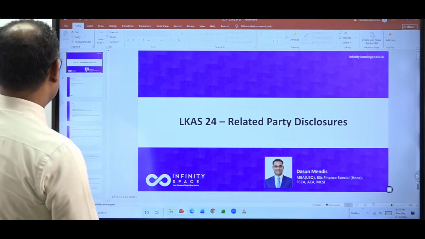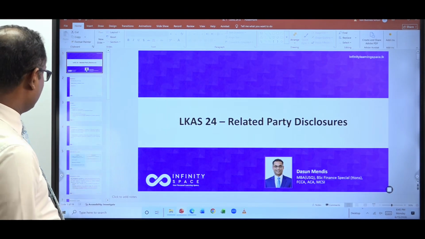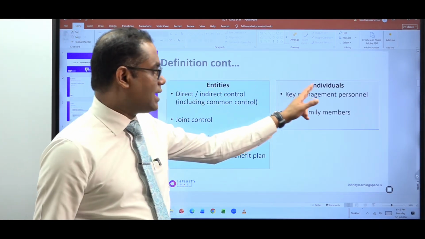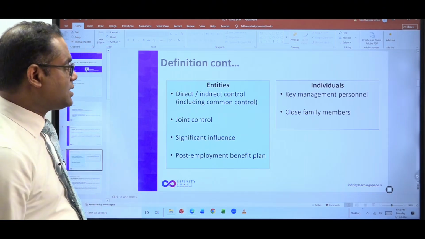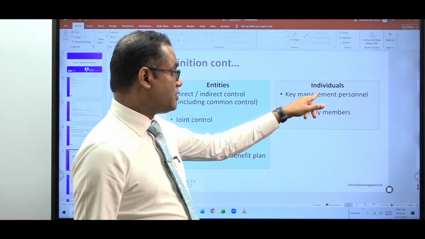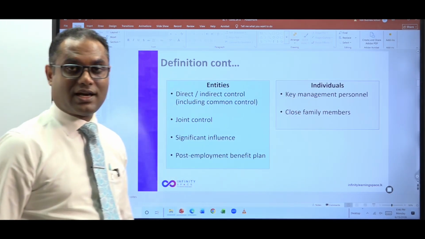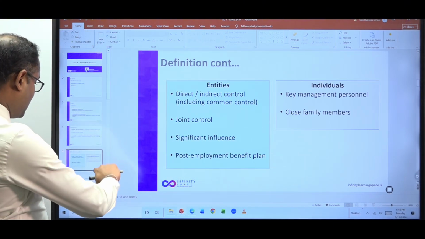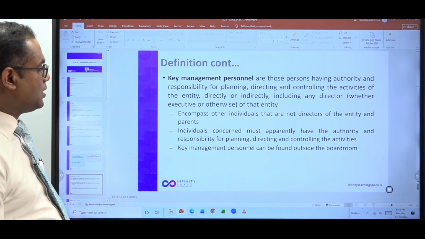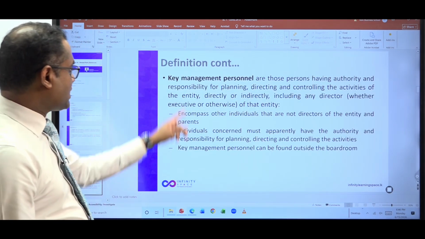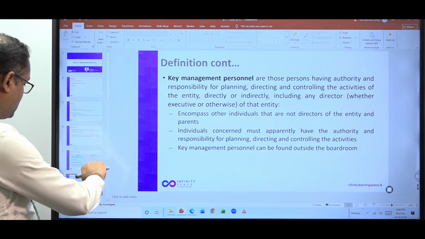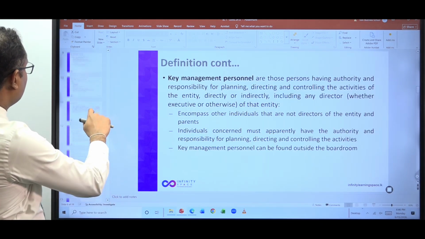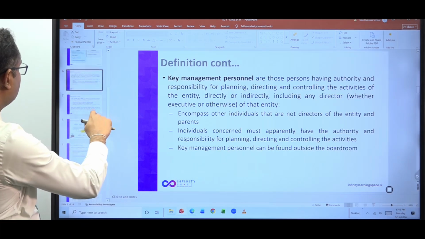So yet again, I'll show you, as always, what are we discussing? I told you there are entities and there are individuals who are identified as related parties. When it comes to individuals, key management personnel are related parties. Their close family members are related parties, right? So with regard to key management personnel, over here I have specifically mentioned that the board of directors are key management personnel. Where is that?